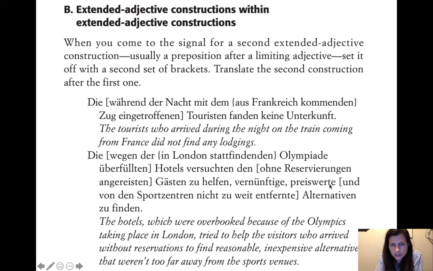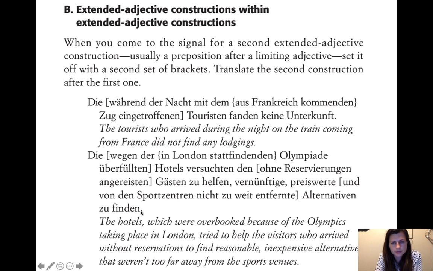What kind of alternatives? How are we describing them? Und von den Sportzentren nicht zu weit entfernte. So reasonable, inexpensive alternatives that weren't too far away from the sports venues. Entfernt is removed, but far away already sort of describes that, so you can kind of leave it out.